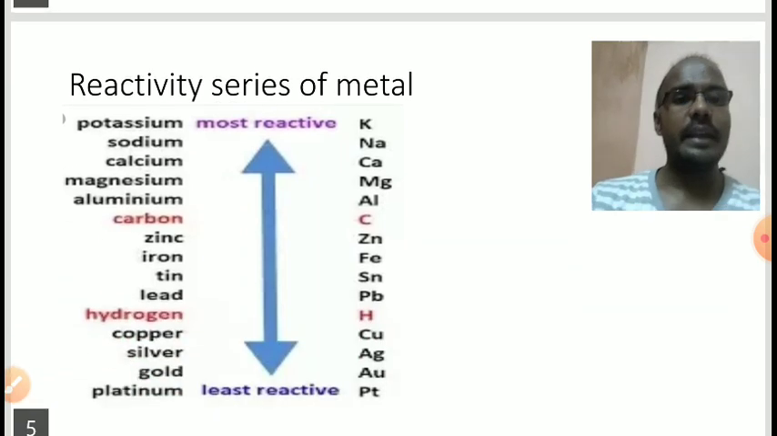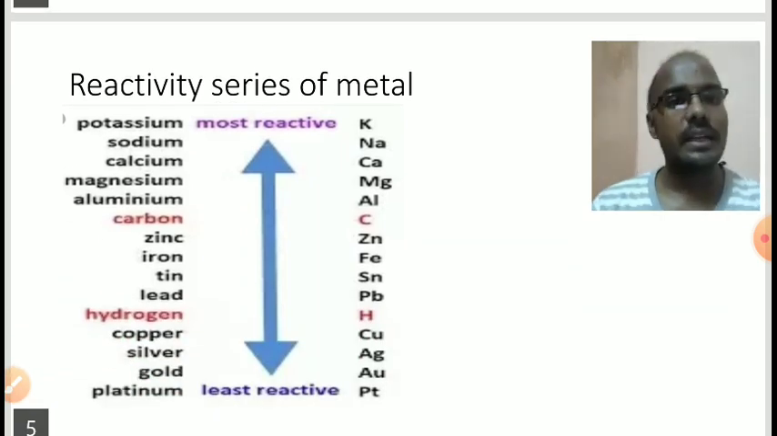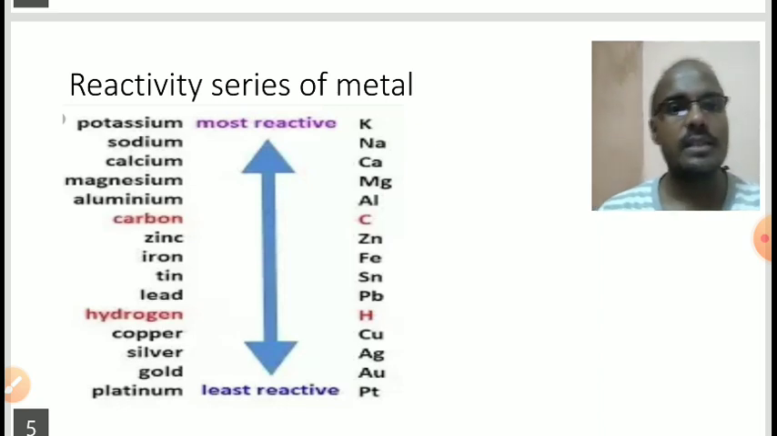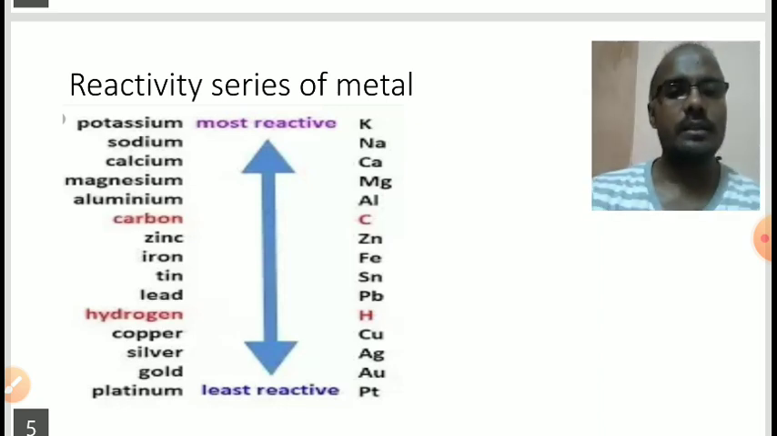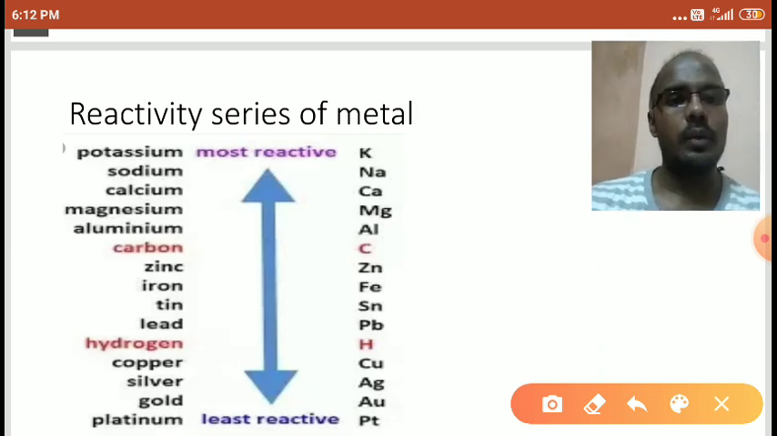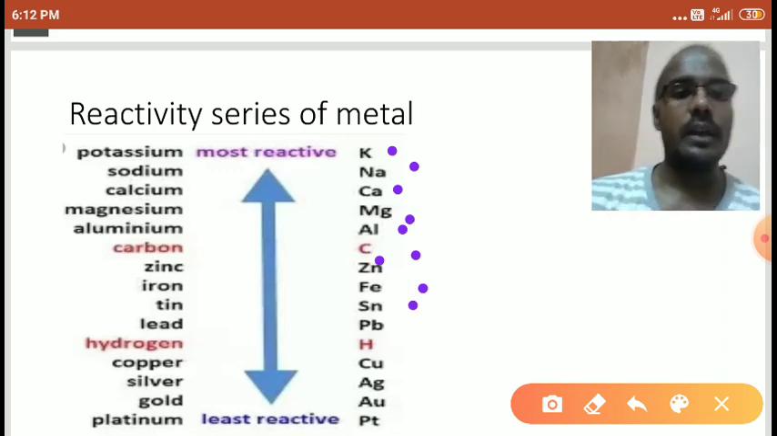Okay, let's see the reactivity series. Last time we discussed the reactivity series in the first chapter students. Already we have discussed this, but once again I will explain it. Potassium is more reactive than sodium. Sodium is more reactive than calcium. Calcium is more reactive than magnesium. Magnesium is more reactive than aluminum. Aluminum is more reactive than carbon. Zinc is more reactive than iron. Iron is more reactive than tin. Tin is more reactive than lead. Lead is more reactive than hydrogen.